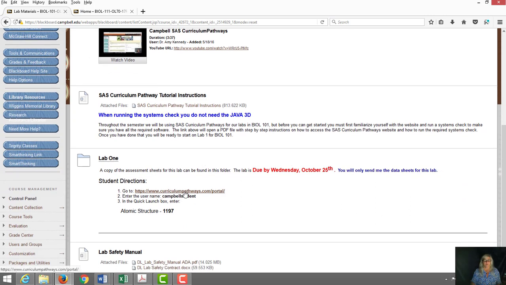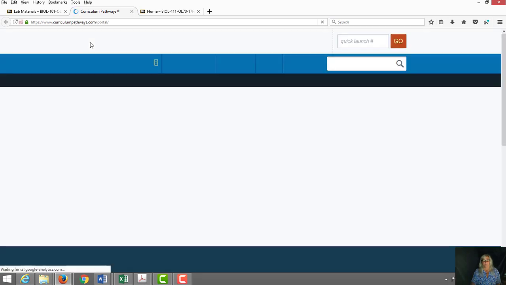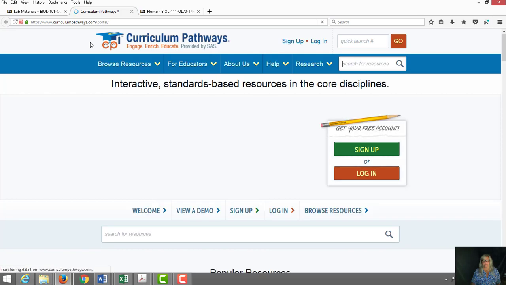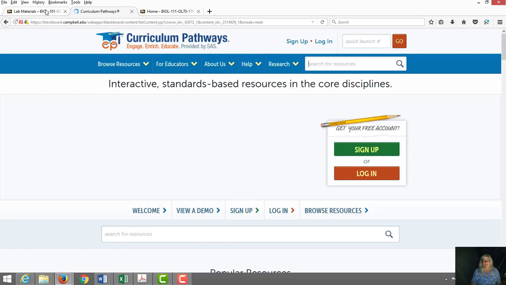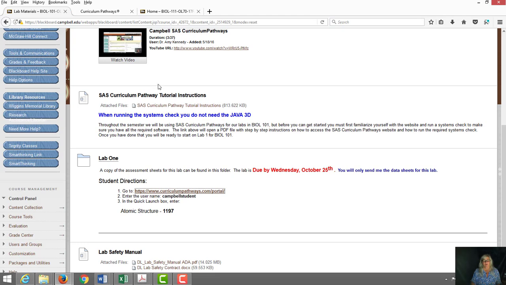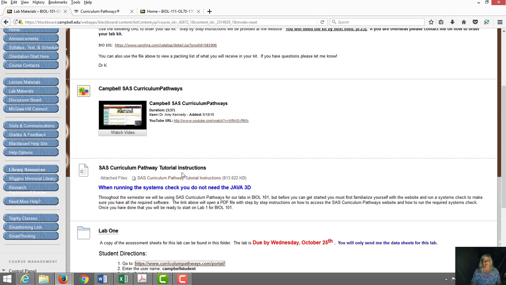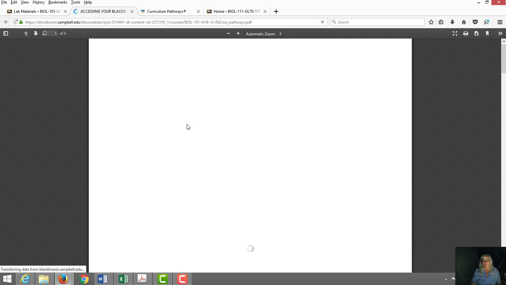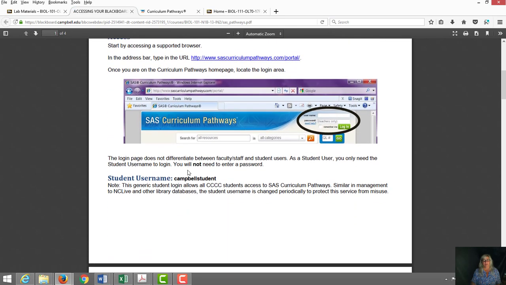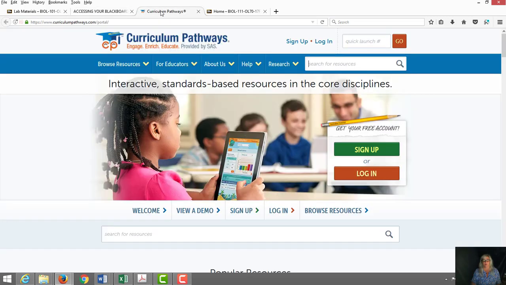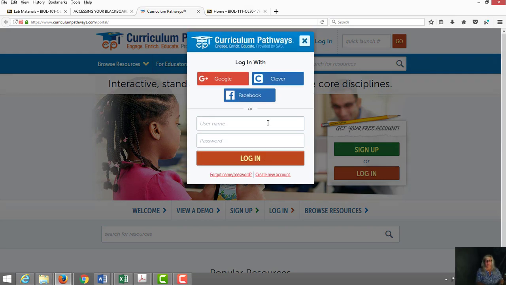Lab 1 you will be doing in SAS Curriculum Pathways. You can click on the link here to go. If you look back here, I have a video also to orient you to SAS Curriculum Pathways, but I also have this PDF document. It tells you that once you get to SAS Curriculum Pathways, your login will be Campbell Student. There is no password required. So you will just log in with Campbell Student.